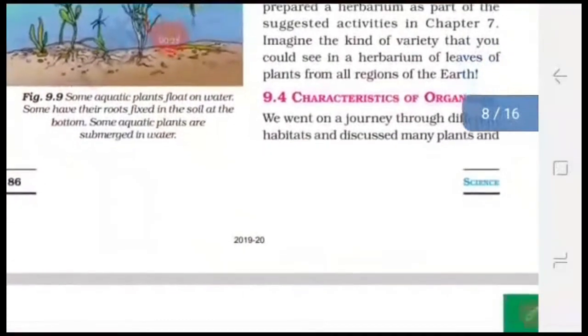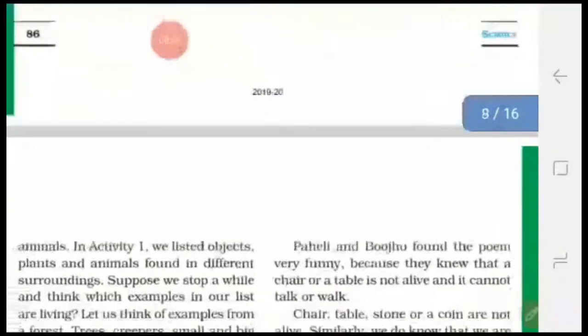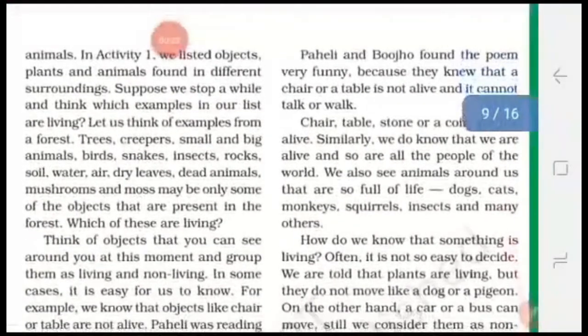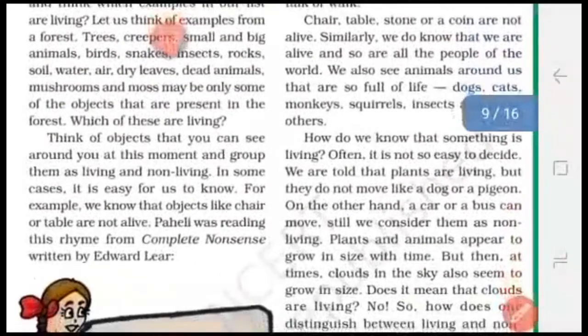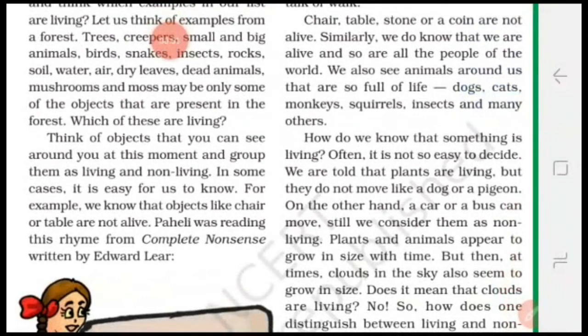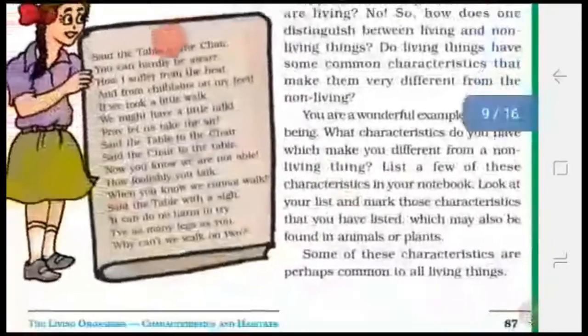Now let us study the characteristics of organisms. First we have to make a list of things around us. There are so many things around us like trees, creepers, small and big animals, birds, snakes, insects, rocks, soil, water, air, dry leaves, dead animals, mushroom, moss. Okay, and you have to divide this list into two groups. In one group you have to keep the living things, in the other group you have to keep the non-living things. On what basis will you separate them as living or non-living things? Let us study about it.